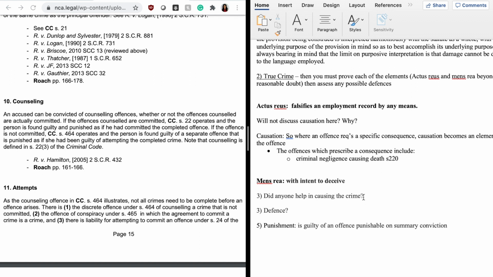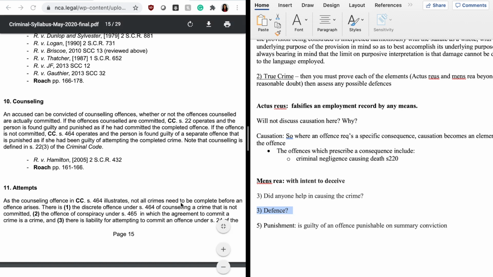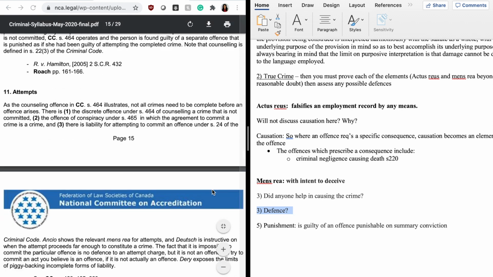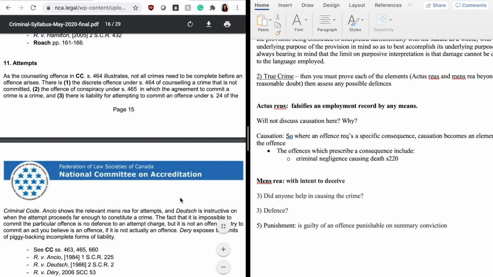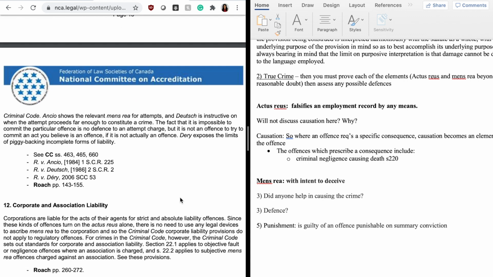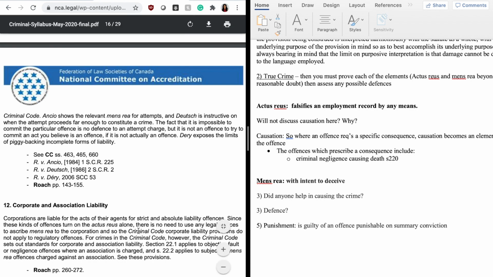And then the last thing you want to know is what type of defenses can you discuss here. So the most important thing about defenses is that you want to make sure that you understand whatever defense you're discussing. What is that defense doing? Is that defense negating the actus reus, or is that defense negating the mens rea? So you want to know what that defense is doing, because this is what will tell the examiner that you know what the defense is doing and your concepts are clear.